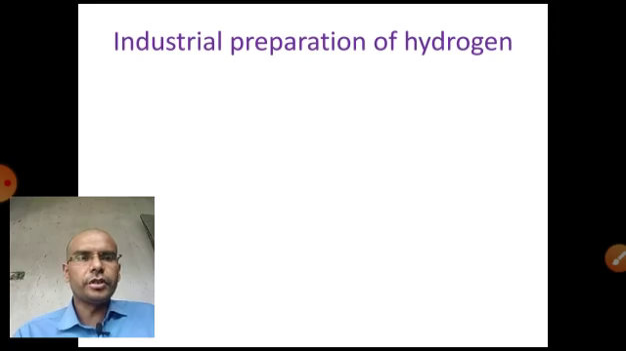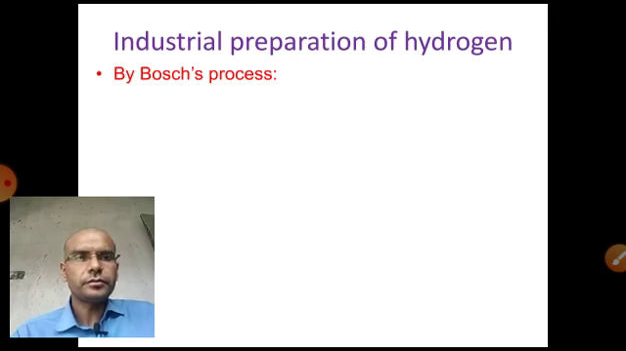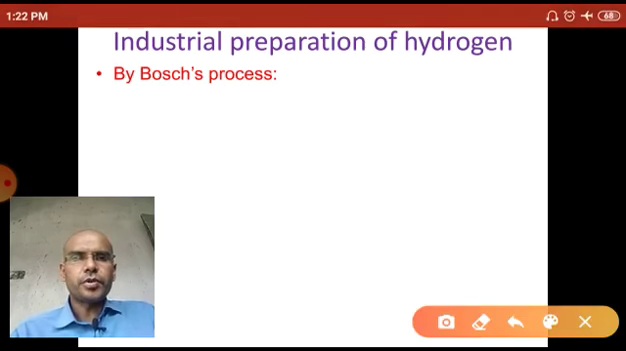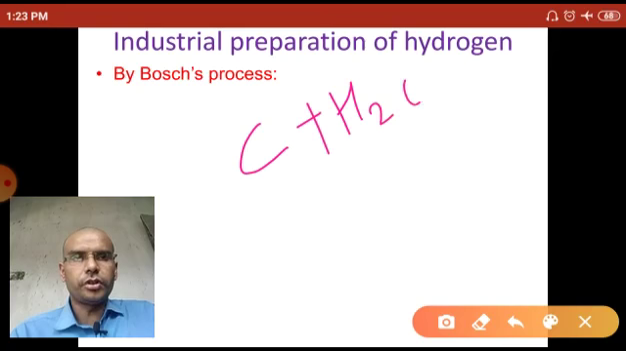Industrial preparation of hydrogen. In the industries, hydrogen can be prepared by the Bosch process. What happens in the Bosch process? Steam passes over hot coke at a very high temperature, 1270 Kelvin. At that temperature, the steam reacts with the coke.